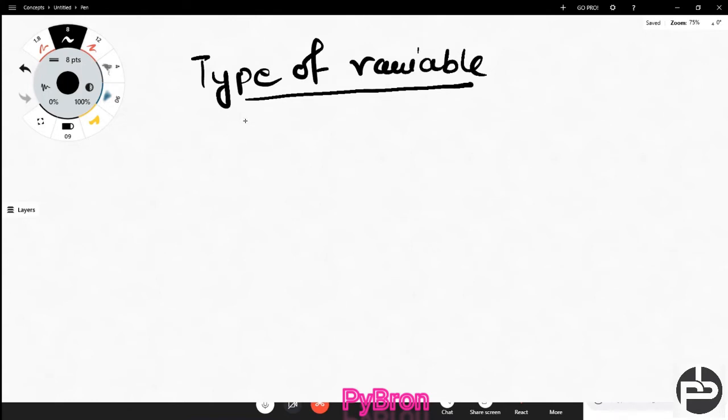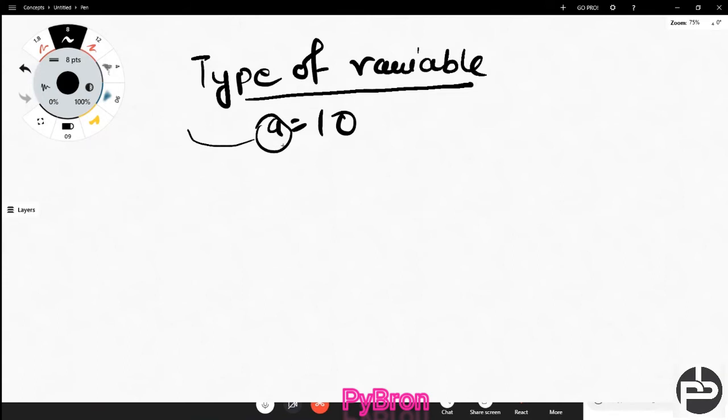A variable is something which is actually stored in our RAM. Let's suppose I say a is equal to 10. Here a is the variable. It occupies some space in the RAM.